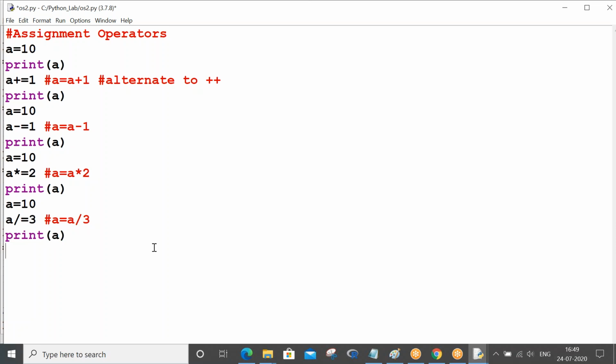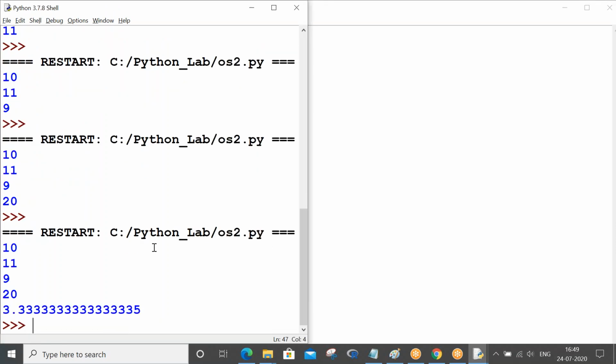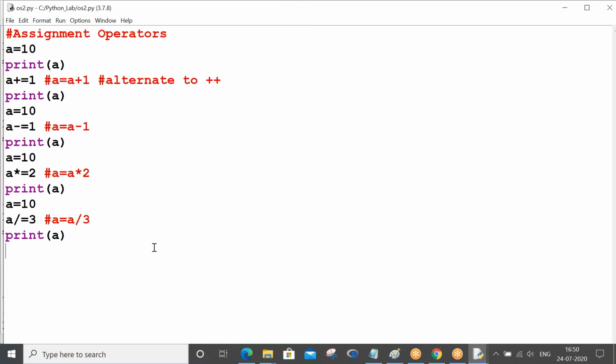3.3333. Control S, F5, you can check that. So in this case the remainder will never be 0, so that's the reason it has given lots of precision. 3.333, it is showing like this. Now a modulo equals 3. It means a equals a modulo 3, right?